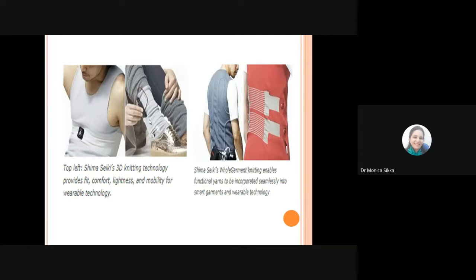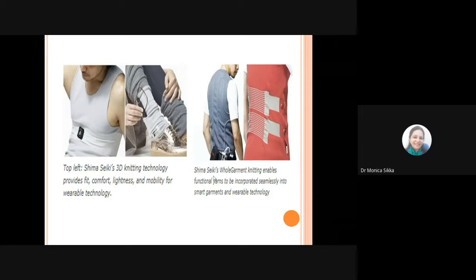Also, you're producing whole garment knitting that enables functional yarns to be incorporated seamlessly into the smart garments. These smart garments are nowadays very common, where you might have heard that sick persons are sometimes asked to wear wristbands or chest body covers which have sensors in them, so that the doctor can detect any discrepancy or any change in the heartbeat or their BP or sugar levels, and they can be treated timely.